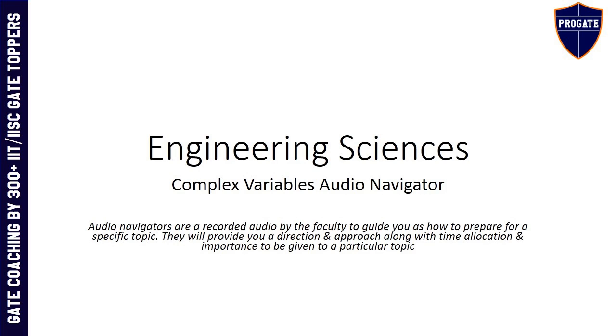In today's subtopic we are going to see about complex variables. Coming to the mark contribution of this particular subtopic, generally on an average 2 to 3 marks will be asked.